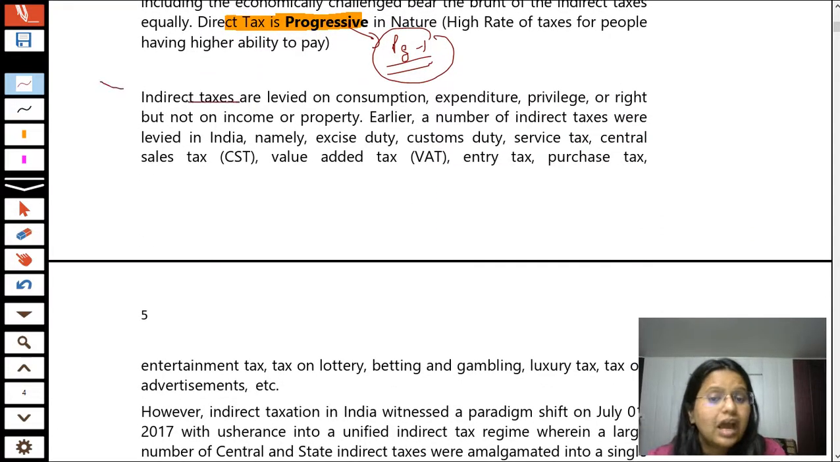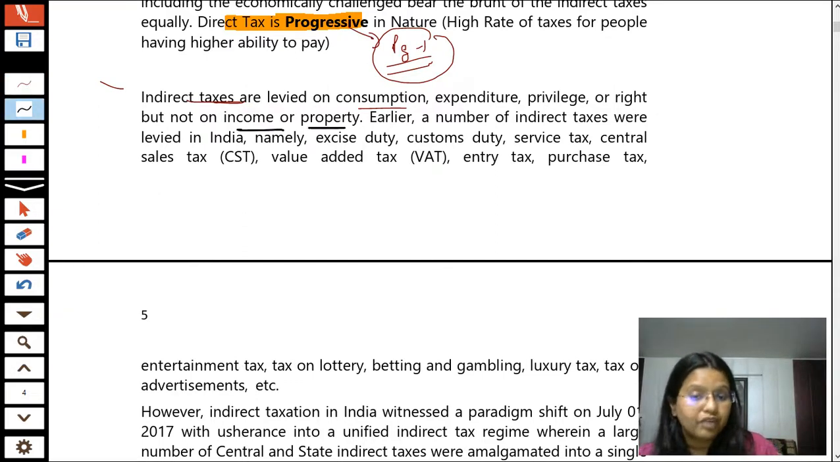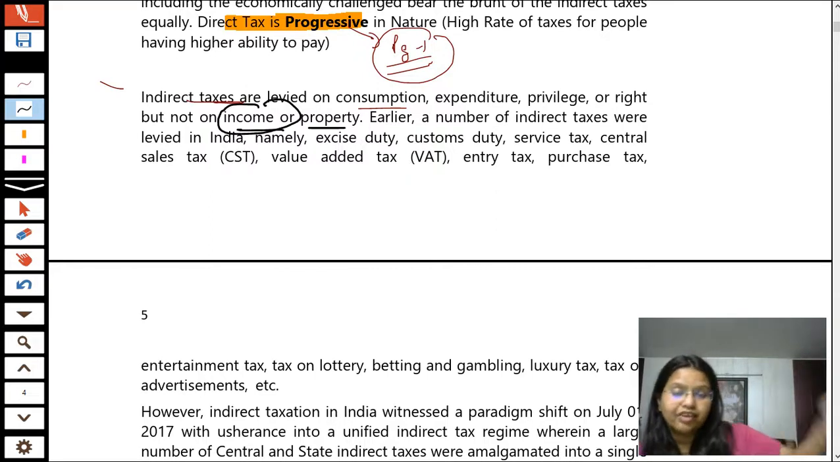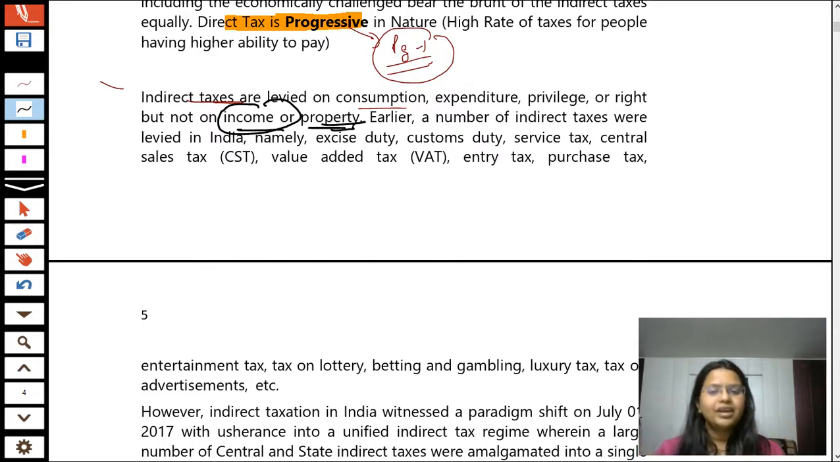Now students, indirect taxes are levied on consumption, on expenditure, on privilege, that is getting any benefit or right. But indirect tax is not levied on income or property. Because for income there is a different kind of tax, that is income tax, and for property a different kind of tax, that is property tax, is there in India. Property tax is not in our syllabus, but income tax is in our syllabus.